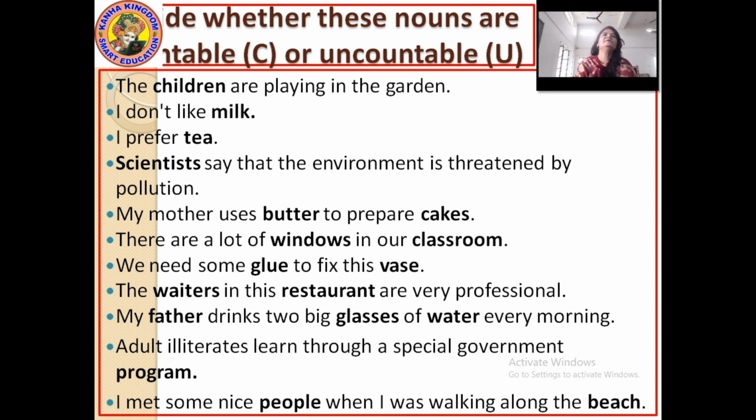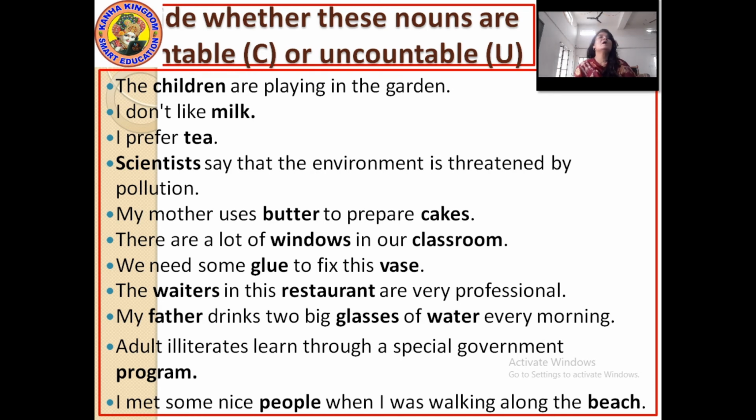I prefer tea. Here the word is tea. So is the highlighted word tea countable or uncountable? Again the same thing, tea is a liquid form, and a liquid form cannot be counted. So here the word tea is uncountable.